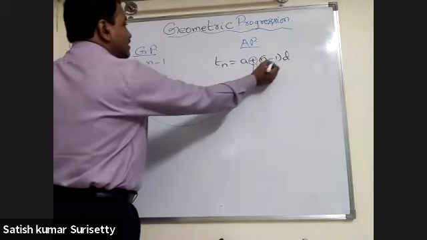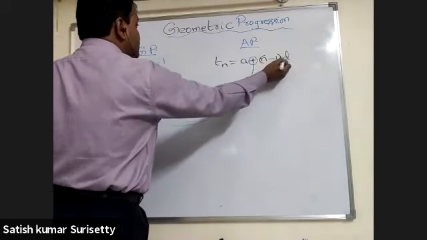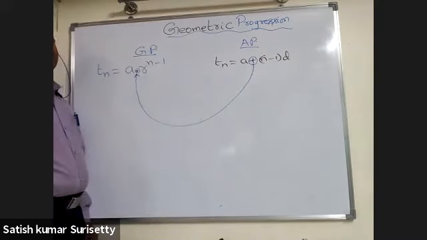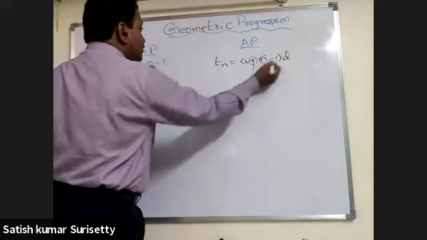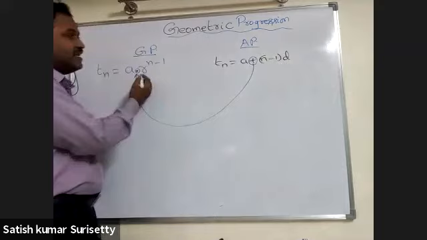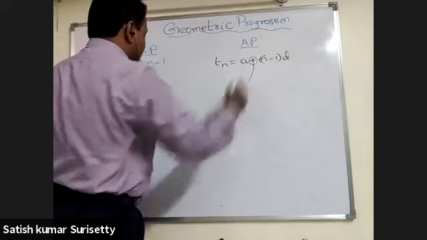Next, here n minus 1 into D is there. That means this is getting replaced by what? Instead of D, R is there, and n minus 1 is in the exponent.